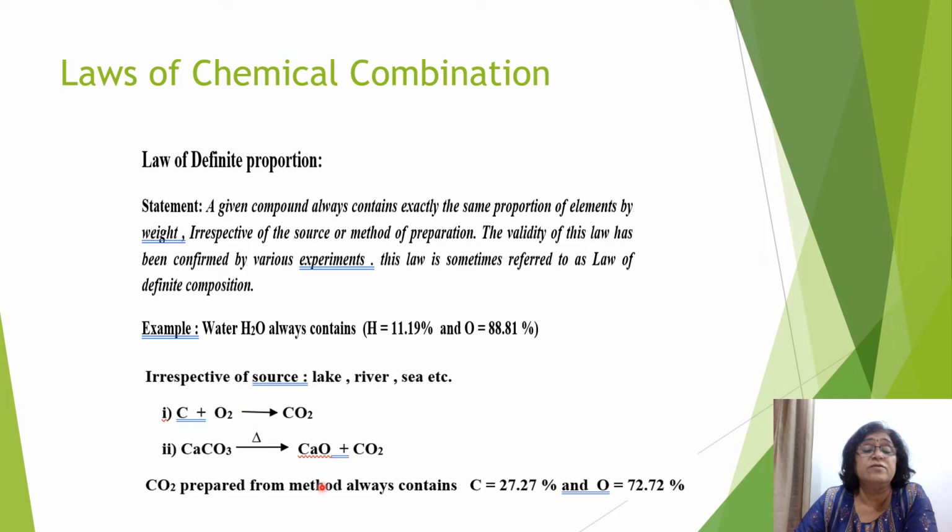Similarly, carbon dioxide, whichever source it is obtained, the percentage of carbon is going to be 27.27% and the percentage of oxygen is going to be 72.72%. So whichever source this carbon dioxide is obtained, irrespective, the percentage of carbon and oxygen in the carbon dioxide is going to be definite. So that is law of definite proportion.